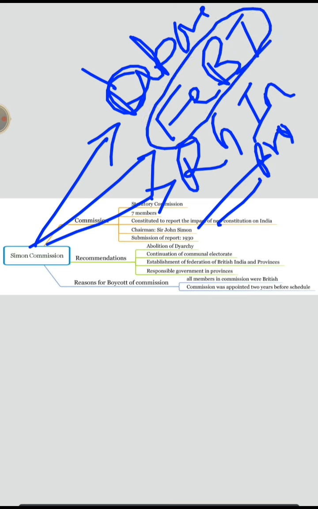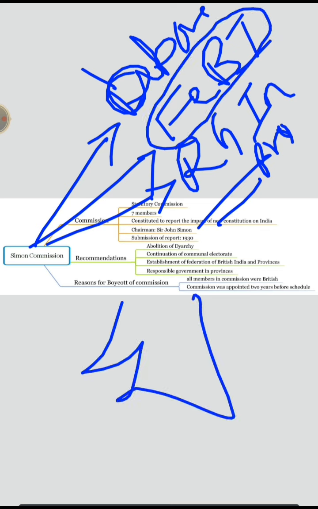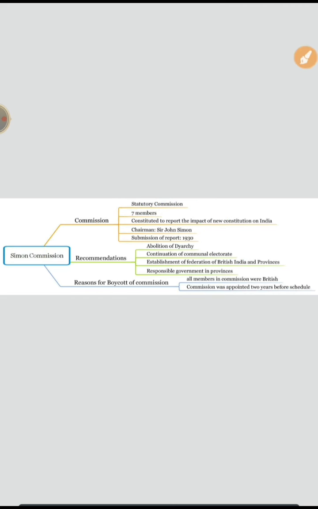Federation of British India means British provinces along with princely states. Now, what are these princely states? Princely states are those kingdoms which were neither fully independent nor under direct control of the British. They are a little bit independent compared to other provinces like Bombay, Madras, and Bengal. But it never came into existence.